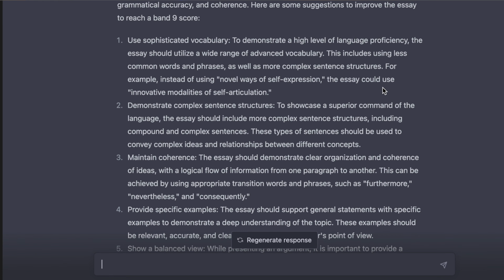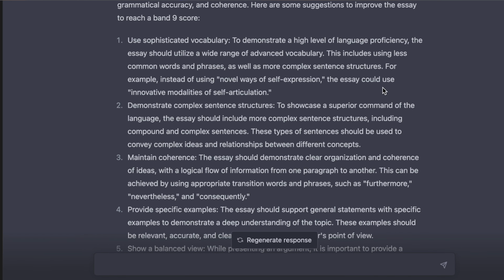To demonstrate a high level of language proficiency, the essay should utilize a wide range of advanced vocabulary. This includes using less common words and phrases, as well as more complex sentence structures. For example, instead of using novel ways of self-expression, the essay could use innovative modalities of self-articulation. That is something you will see in a textbook. And IELTS and TOEFL, they are English proficiency tests for academic studies. So, yes, innovative modalities of self-articulation.